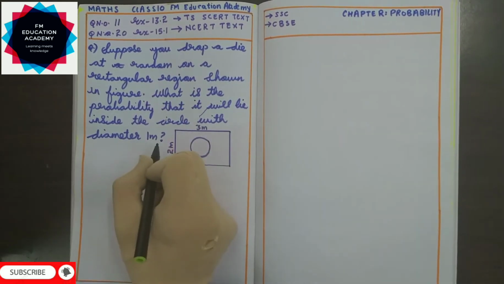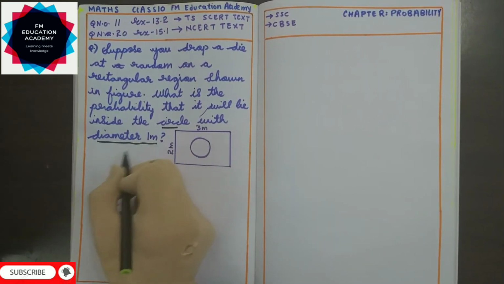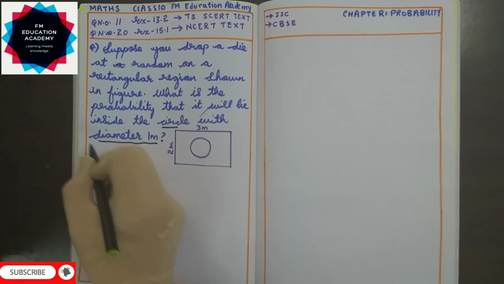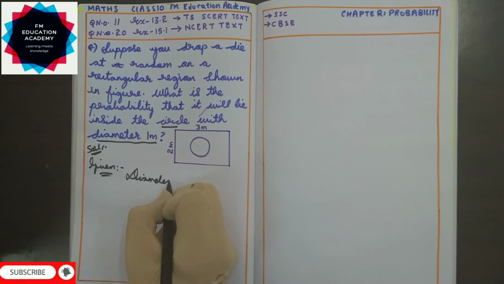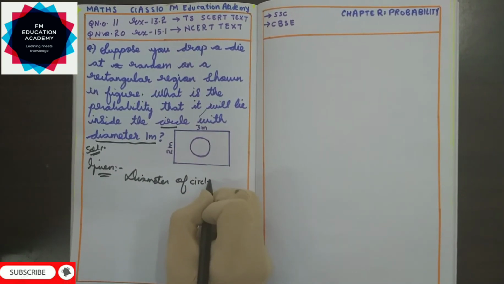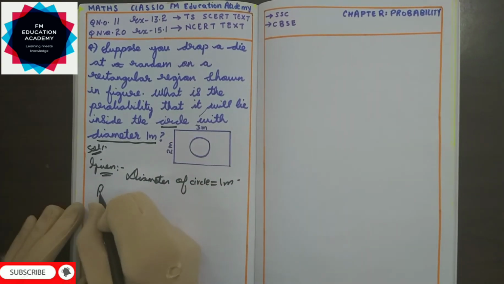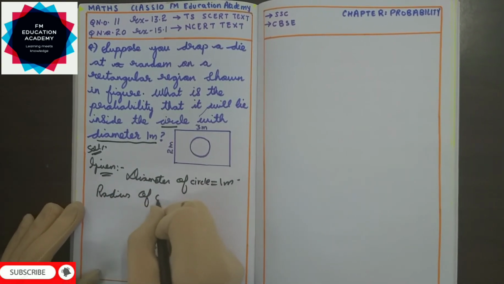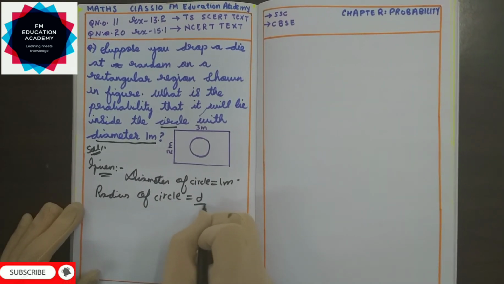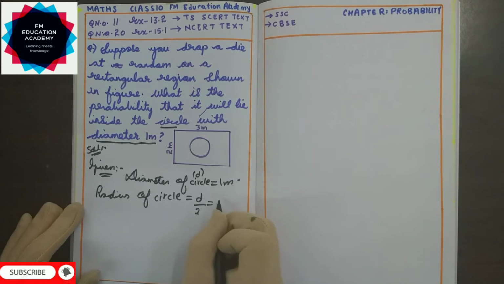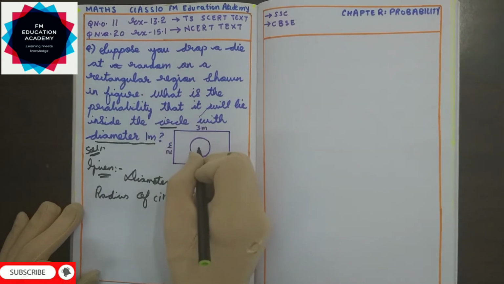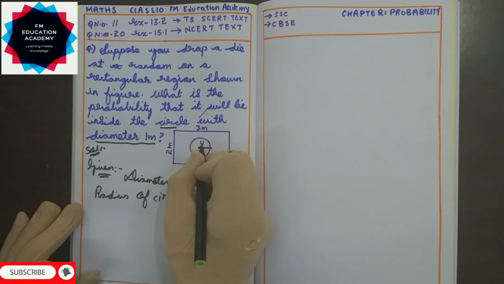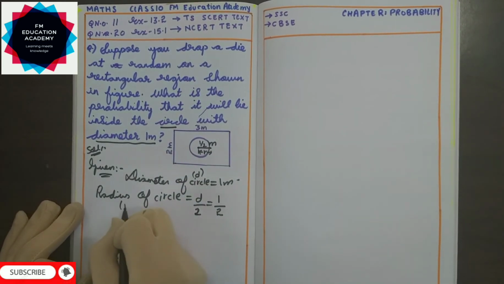Here one more piece of data is given to me, that the circle has a diameter of 1 meter. So I will write here, given: diameter of circle is equal to 1 meter. From the diameter we can find the radius. Radius of circle is equal to diameter by 2. If I consider the diameter as d, the diameter here is 1, so 1 by 2. The radius of the circle here is 1 by 2 meters. This is my radius, which I indicate by r.